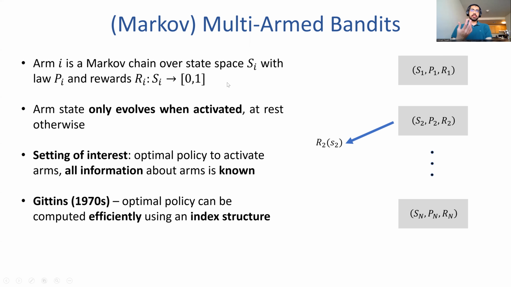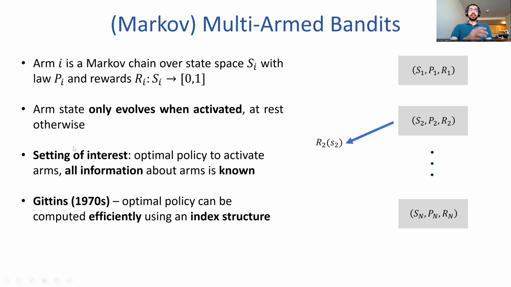The setting of interest in Markov multi-arm bandits is to find the optimal policy or the optimal way to schedule these arms so as to maximize long-term average reward. And even just doing this, when you know all the information about the arms, which means the state spaces, their probability transition laws, and the reward function mapping, is a fairly hard problem.